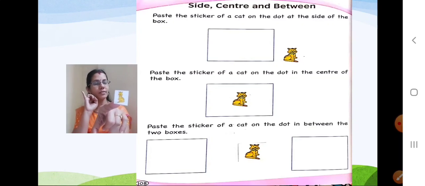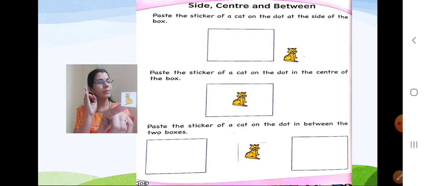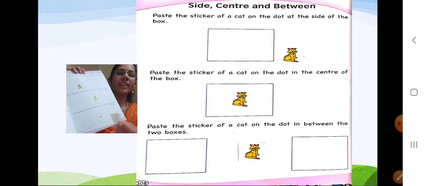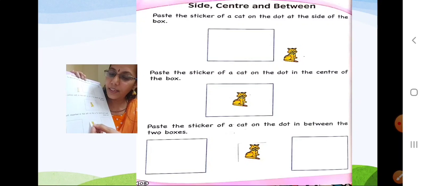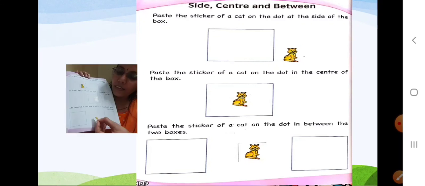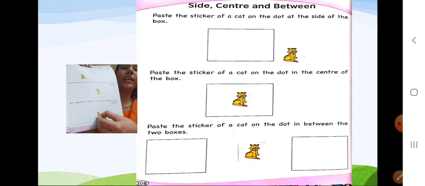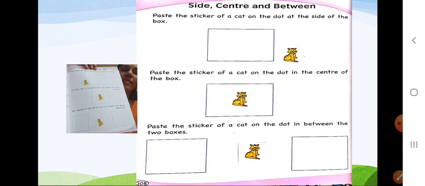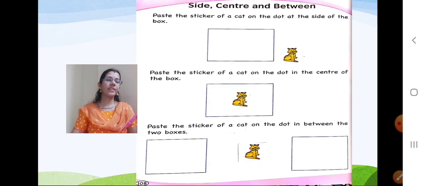One finished on the side, second in the center, and the third one, take it and paste it on the dot here. Done? Neatly. This is called what? In between. See, there are 2 boxes, so the last one is in between.